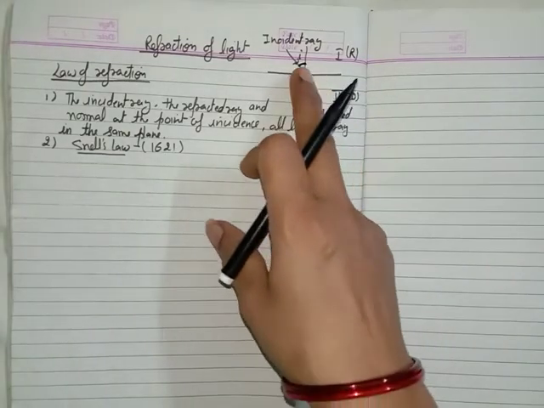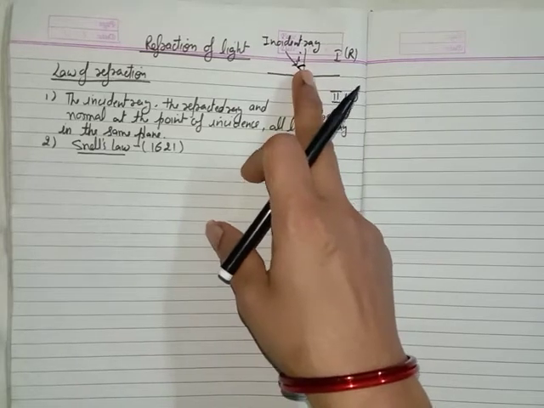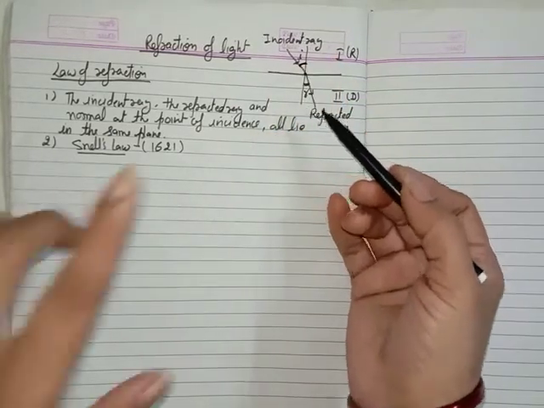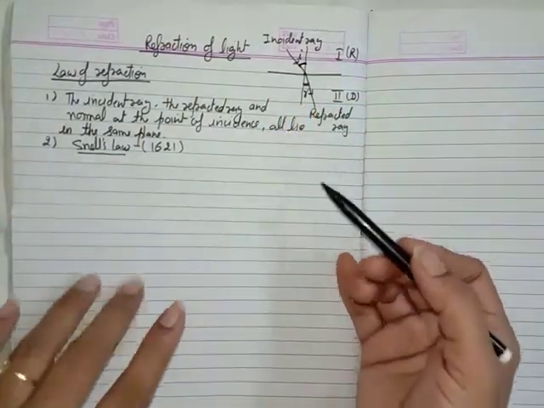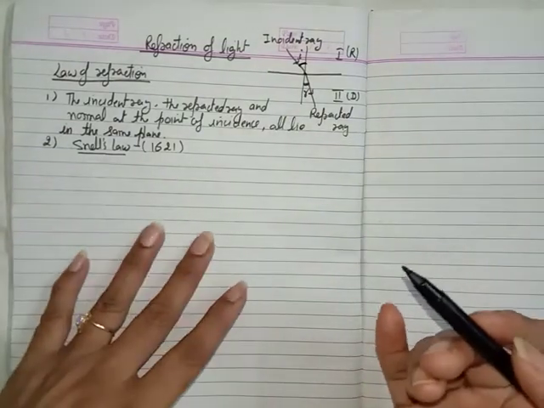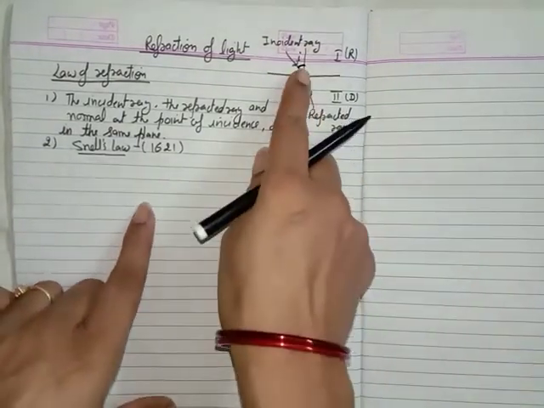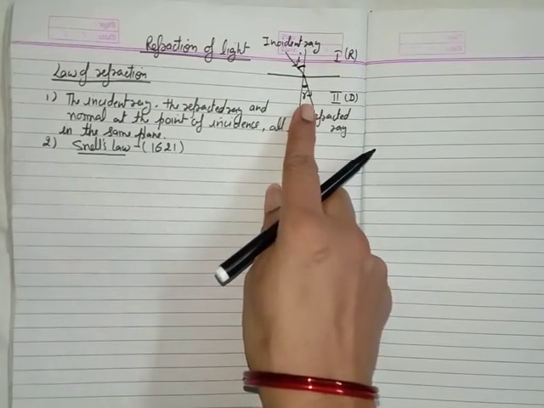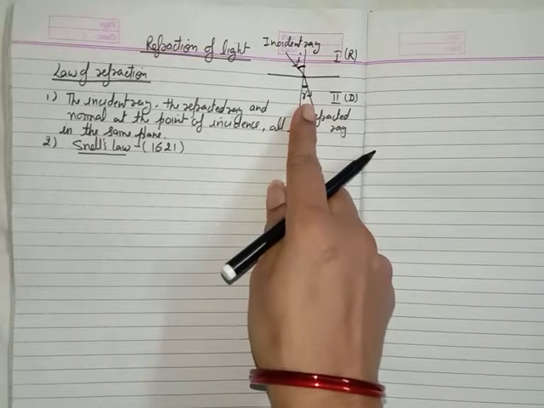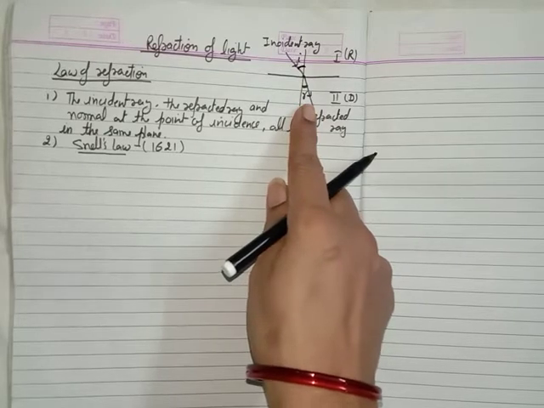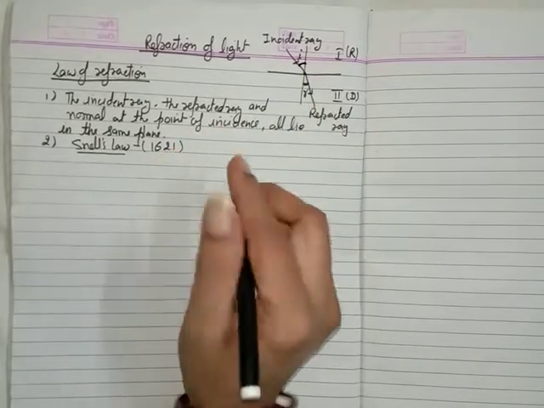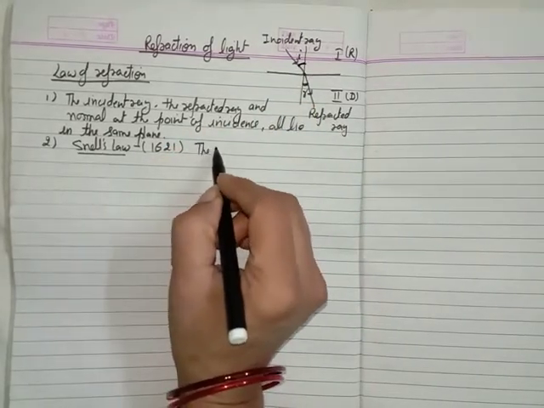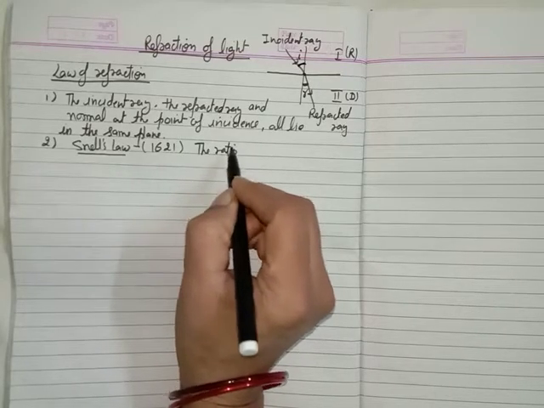So the sine of this angle of incidence and the sine of the angle of refraction is always a constant value. For a given medium, the ratio of the sine of the angle of incidence to the sine of the angle of refraction is always a constant value. So according to the second law, this is Snell's law, we can write the ratio.